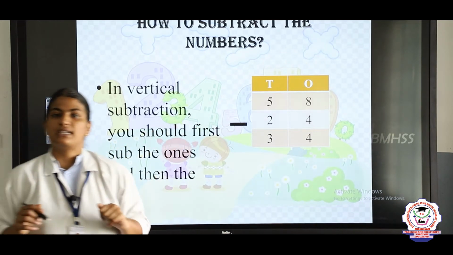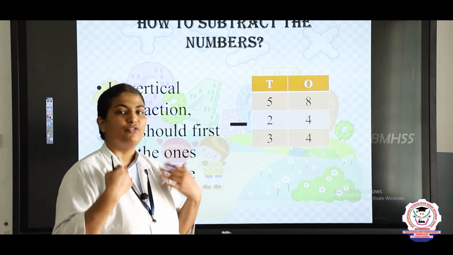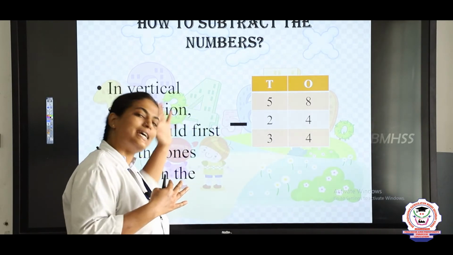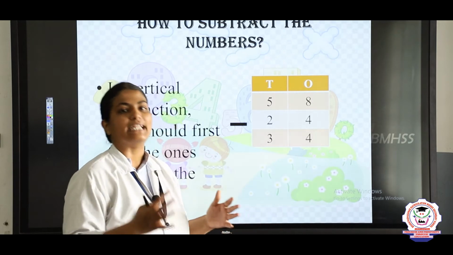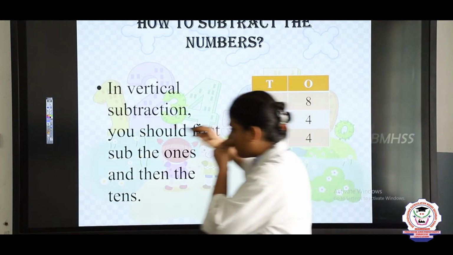In addition, how did we do it? We did it in the same way. In addition also, we should add the numbers in the ones place first, then we should move to the tens place. Same way in subtraction also, we should subtract the numbers in the ones place first.